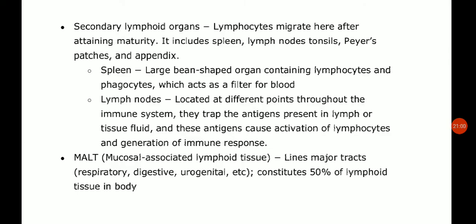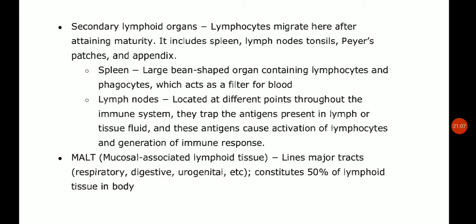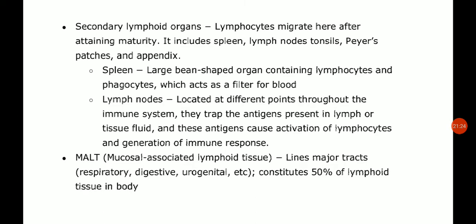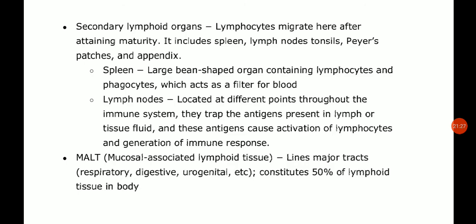So where will the first lymphoid tissue be present? In the lining of the throat and the lining of the nasal passages. That is known as NALT, nasal associated lymphoid tissue. Here there are the tonsils also. They are similar to the lymph nodes and consist of B cell follicles. Antigens and foreign particles are trapped within this epithelium, and further they are transported to the lymphoid follicles. So this is a type of MALT, NALT. And next type we will study is the gut associated lymphoid tissue, that is GALT. So where is this lymphoid tissue?